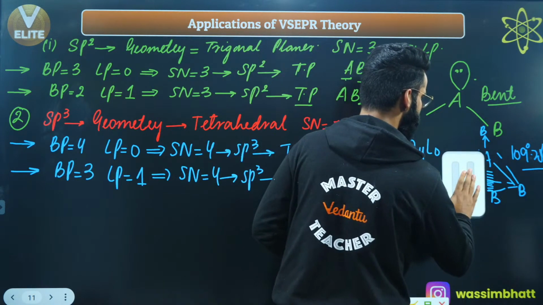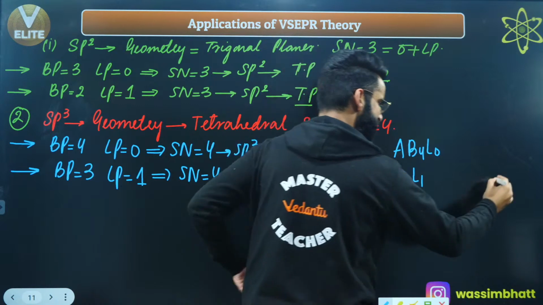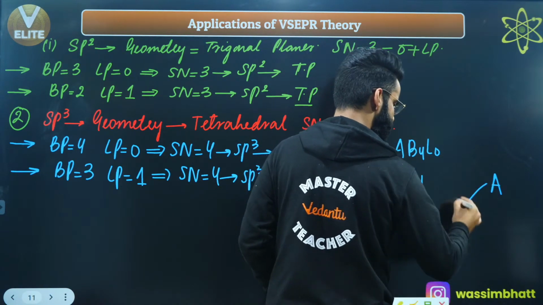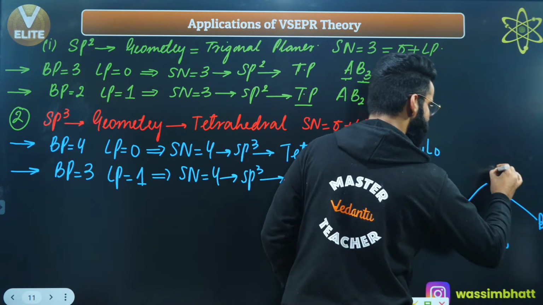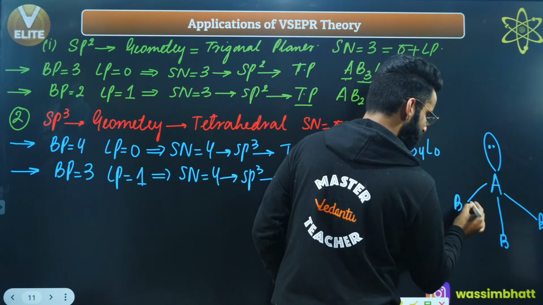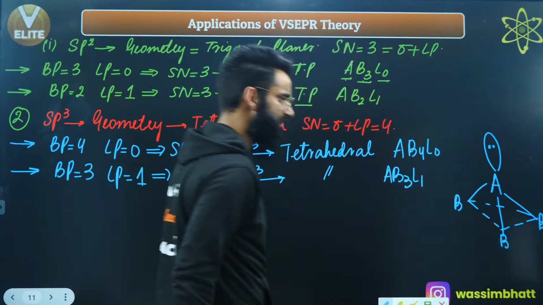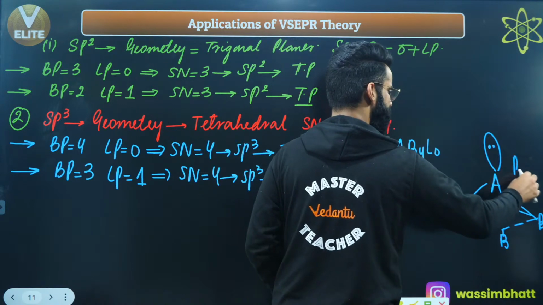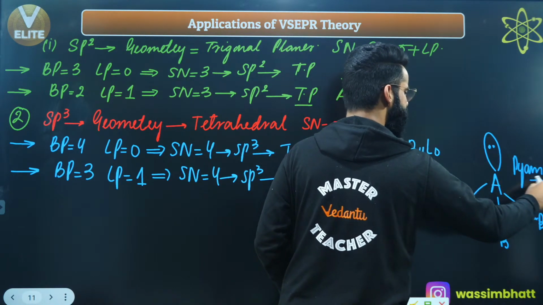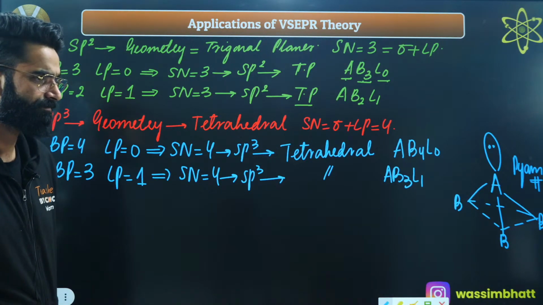Yes, so let me show it to you. This is A, this is B, this is one more B, this is one more B, and there's a lone pair over here. They are forming a pyramid kind of a thing. This is the actual shape. The geometry is absolutely going to be tetrahedral, but the actual shape is going to be pyramidal.